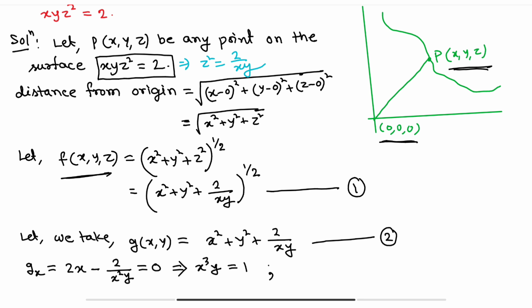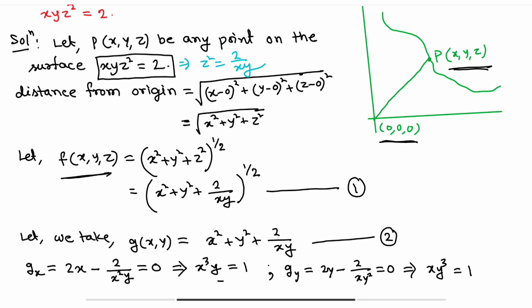Similarly, if you find gy, gy equals 0, again you will get, actually gy is equal to 2y minus 2 by xy square, equals 0. So we are getting xy cube equals 1.